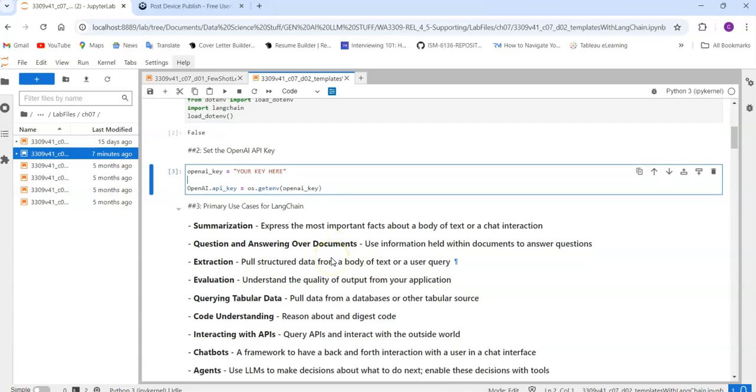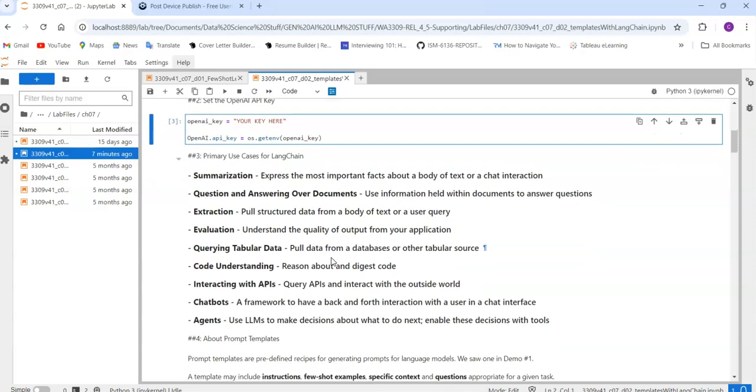Okay. Next, I would like to discuss a few use case scenarios that you can use with the help of LangChain, like how you can use LangChain for your own day-to-day AI activities. So the first thing is summarization. It expresses the most important facts about a body of text or a chat interaction. Suppose you want a summarized version of a particular paragraph. You don't want to read everything in it, so you just give that paragraph and ask it to summarize it. It gathers the important facts and gives you the summarized version.